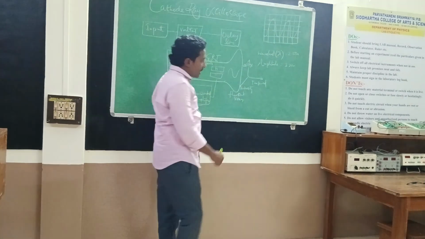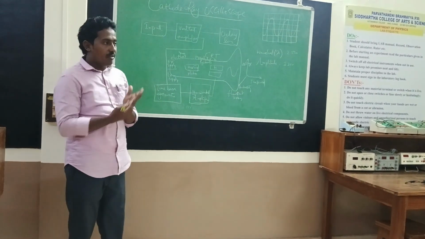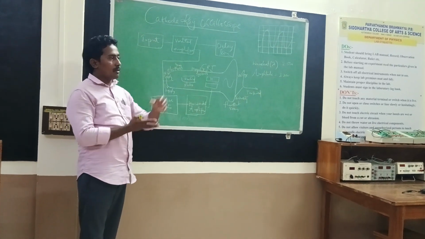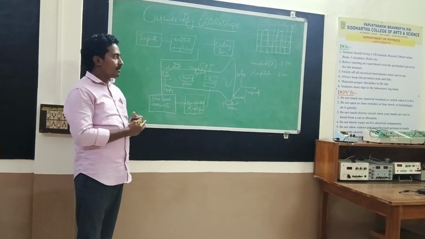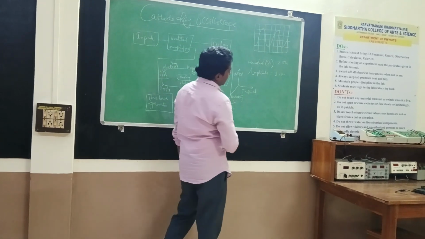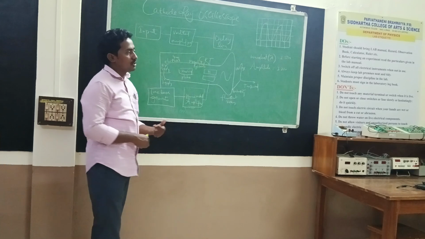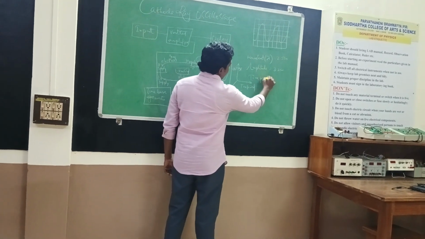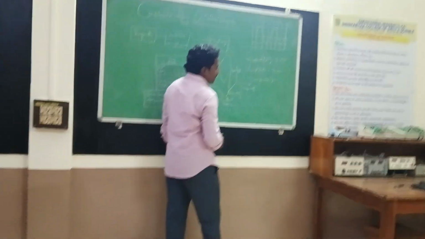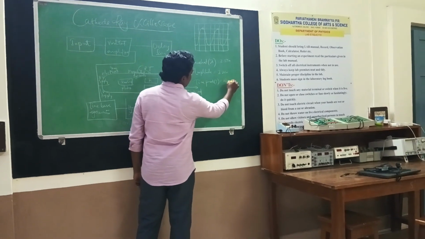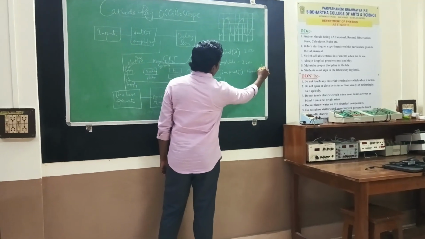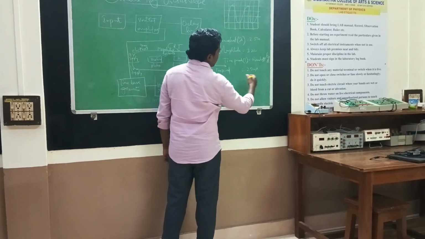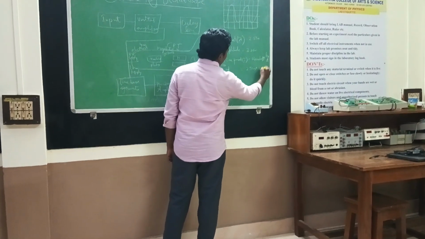Also, for time per unit in the cathode oscilloscope, we have a time-base circuit, which is available in three different scales: one at the second scale, another at milliseconds, and another at the microsecond scale. For convenience and simplicity, let us take the time per division value as 1 millisecond. Then the time period, capital T, can be mathematically expressed as wavelength into time per division value. Here the wavelength is 2.5 centimeters, and for mathematical simplicity, let us say the time per division value is 1 millisecond.